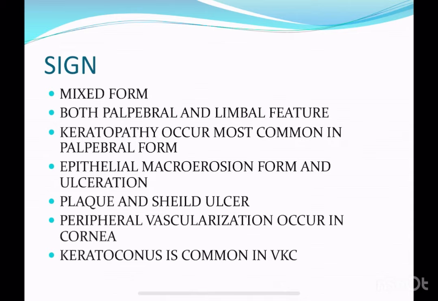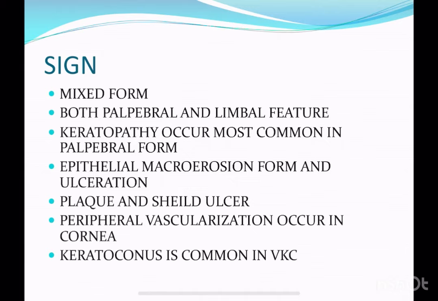Now there are signs of the mixed form, which means that palpebral features are present and limbal features are also present, but keratopathy occurs most commonly in palpebral keratoconjunctivitis, not in limbal keratoconjunctivitis. It is very confusing, because in limbal keratoconjunctivitis, the limbus is very near to the cornea. So why is the cornea not involved?